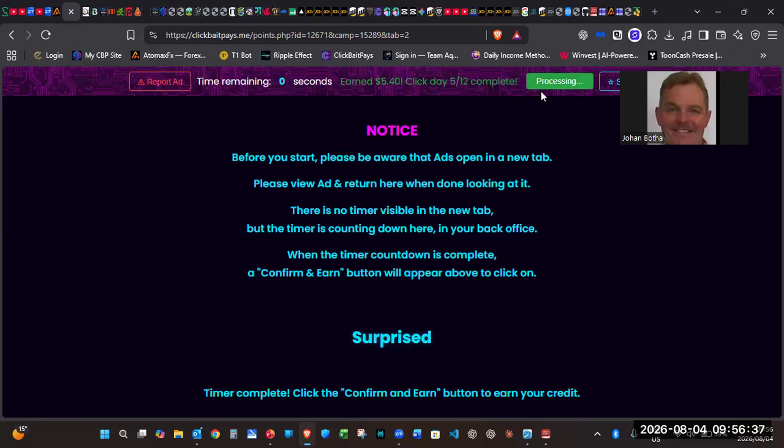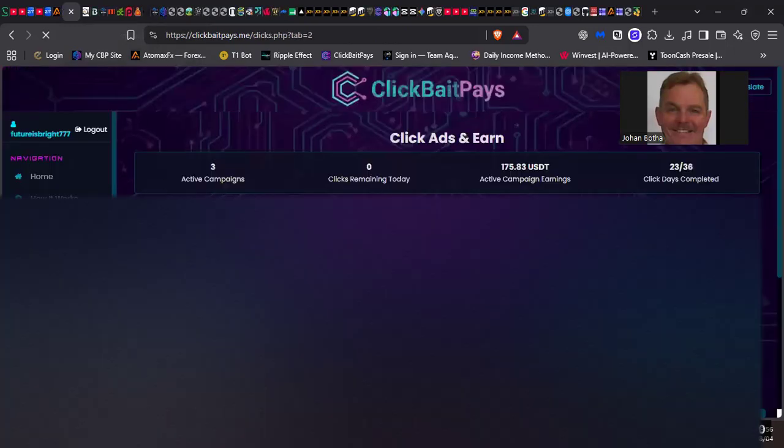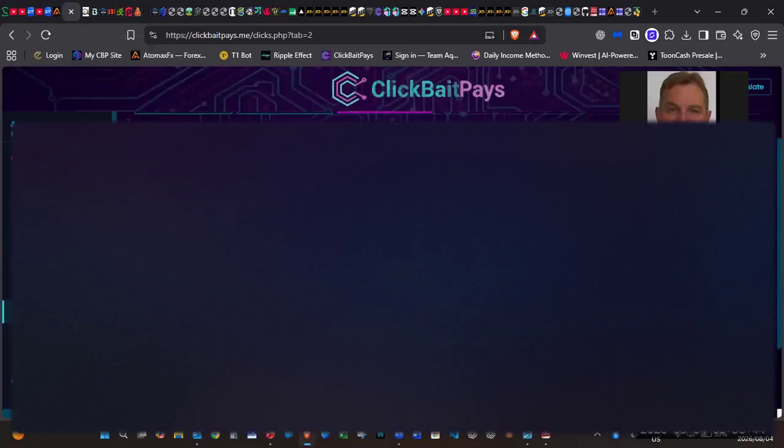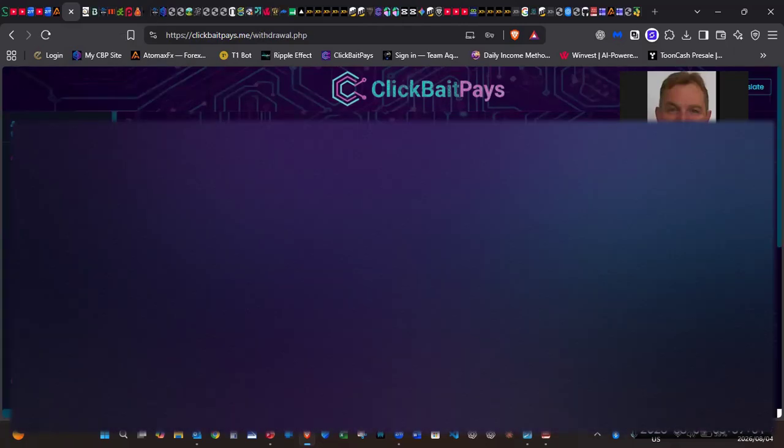Right, so let's have a look. $5.40 claimed for today. Right, people, and that's it. That's what you have to do for the day. You earn $16.20 on level 3. Right now, you can only make one withdrawal every 7 days. So I did make a withdrawal, and let me show you. So go to the withdrawal. This is my current balance.